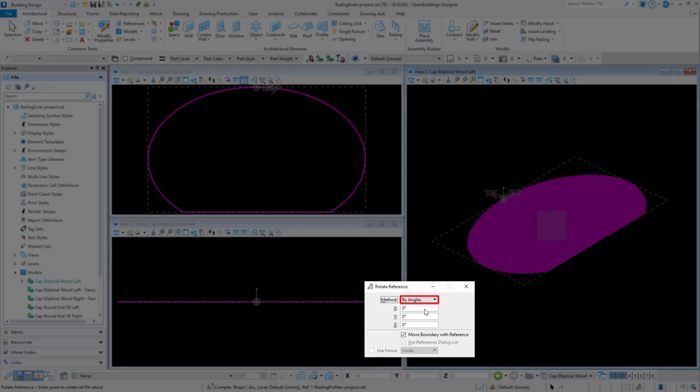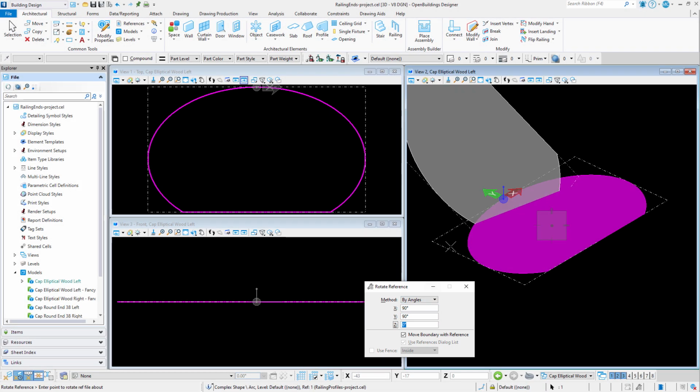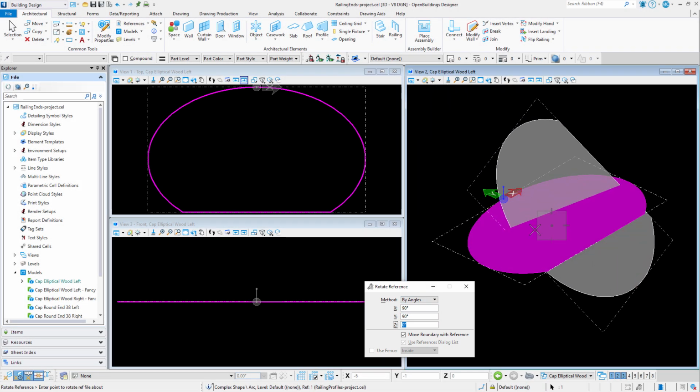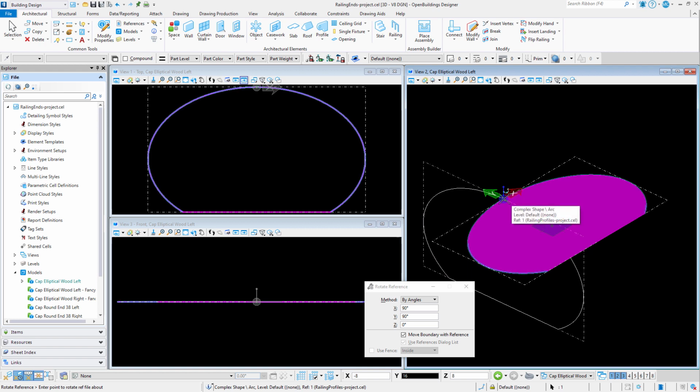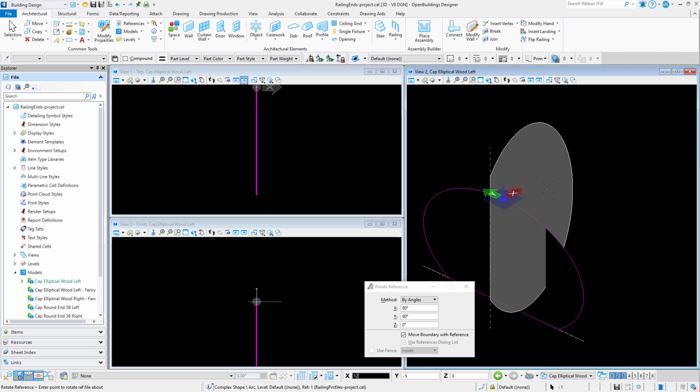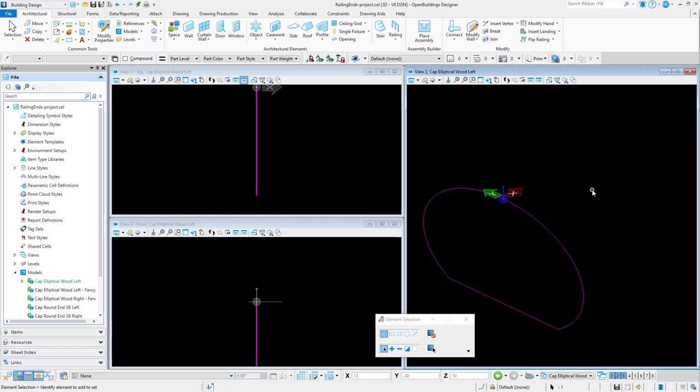I'll set the method to angles and rotate 90 degrees about the X and also the Y axis. I want to be sure that my AccuDraw is rotated to the top orientation and then select the origin as the rotation point. Now the profile is in the correct plane to get extruded.